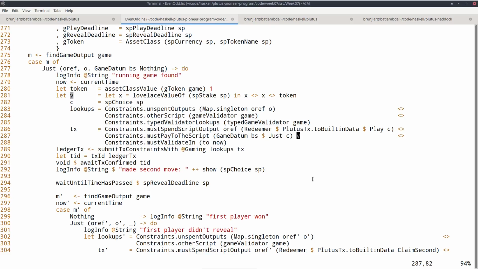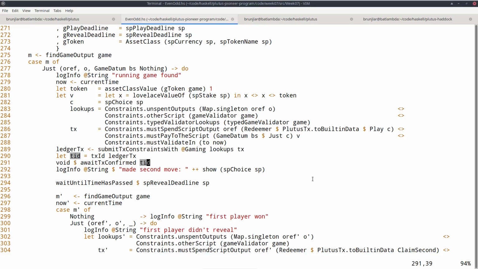And we must do this before the deadline passes to make the play move. And we need lookups, so we must provide the UTXO. And because we are consuming the script output, we need the validator. And because we're producing one, we need the script instance. Then we do the usual thing. So we submit, we wait for confirmation, we log.